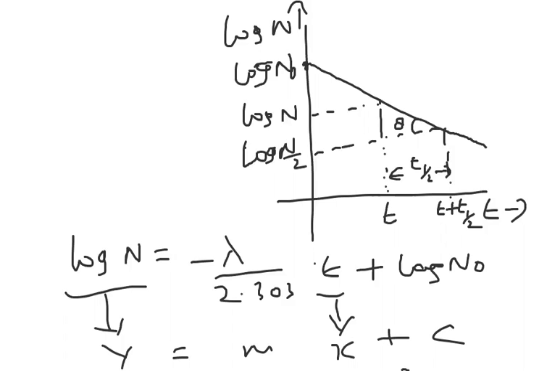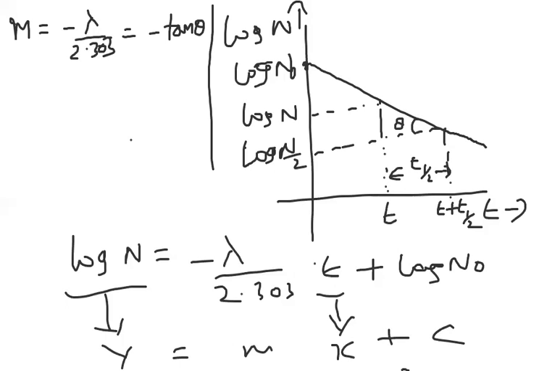M is equal to what we wrote here: slope is equal to minus lambda by 2.303. It is a negative slope, minus tan theta.